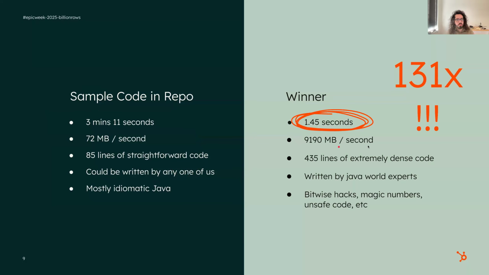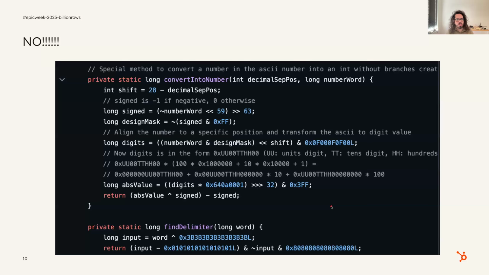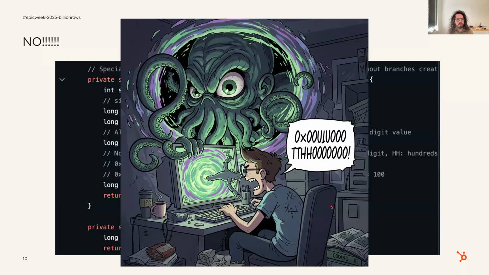And that's about processing about 9 gigs of data per second, right? And that's around 430 lines of extremely, truly, really dense code that's full of bitwise hacks and magic numbers and written by people who are really, really experts in this sort of stuff. And the code just kind of looks like this, which reminds me a little bit of this.